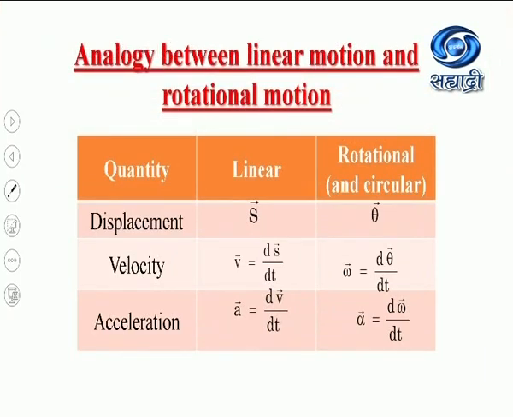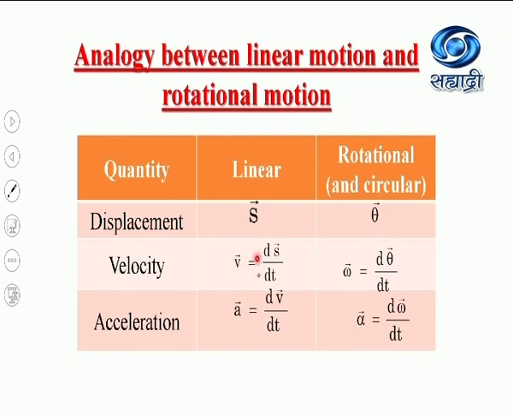Then we will see what is the analogy between the linear motion and the rotational motion. Now, already you know about the linear motion. The linear displacement is given by the symbol s, which is the distance covered in a given interval of time. Similarly, in rotational motion, the angular displacement is given by the symbol theta, which is the angle traced out by the radius vector in a given interval of time.